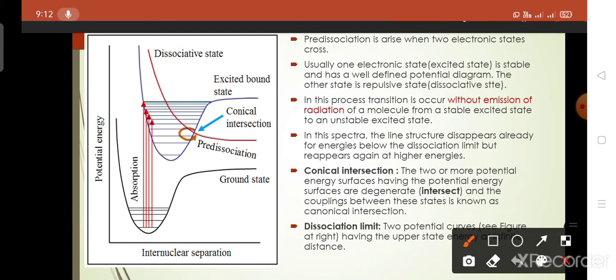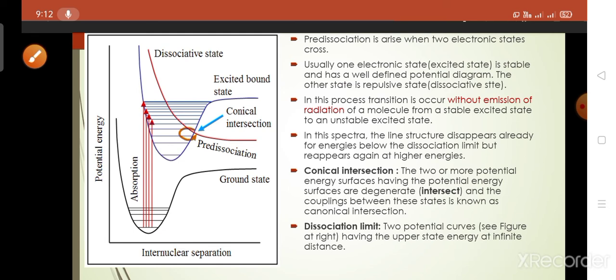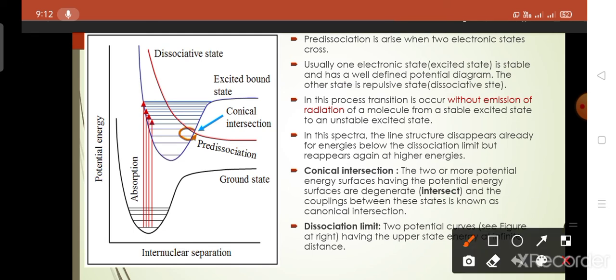Usually, the electronic state is a stable state and has a potential well diagram, and the other state is the repulsive state. The excited state is stable because its potential energy is less than the potential energy of the repulsive state.